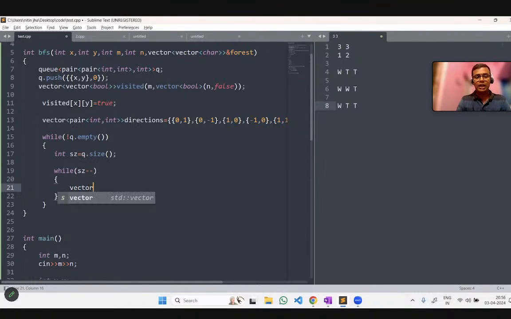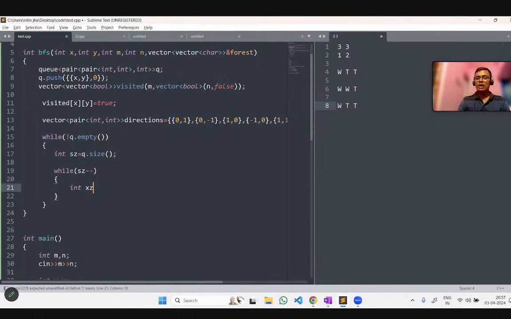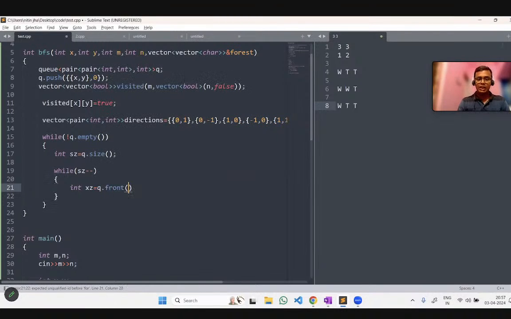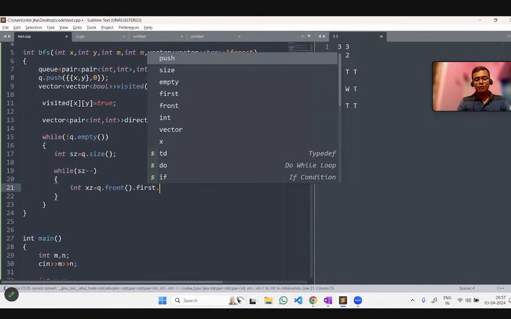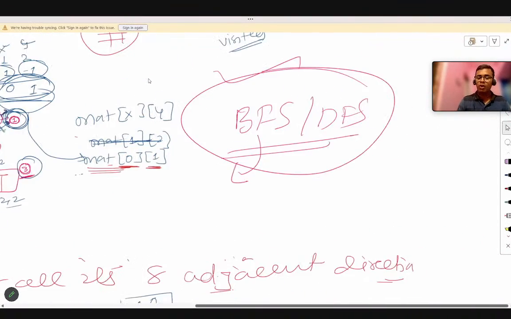Pair of, or we can say int xz. xz will be the position, first the row of the tree that is currently burning. And how will we get that? We will simply go to the queue, and in the queue we will go to the front, to get the front element. We have explained all this in the NQT course.